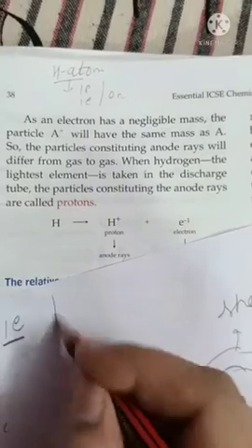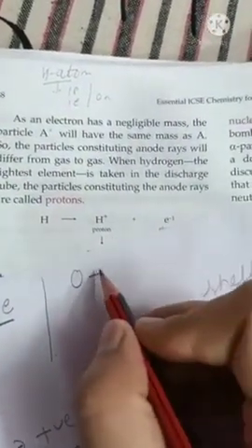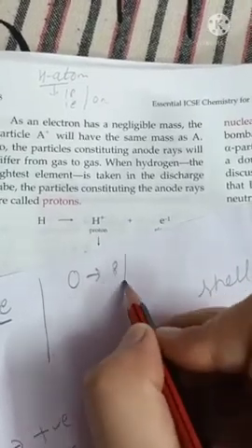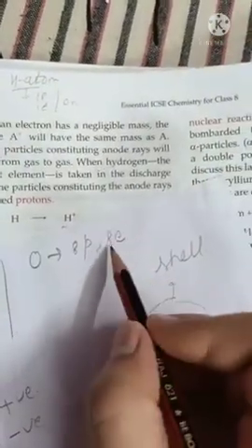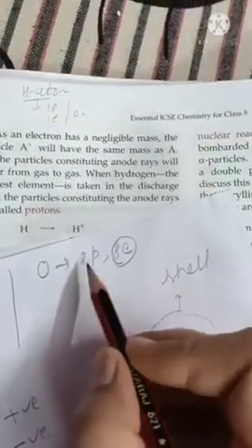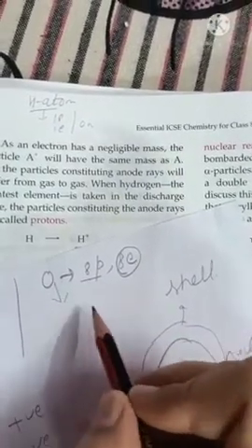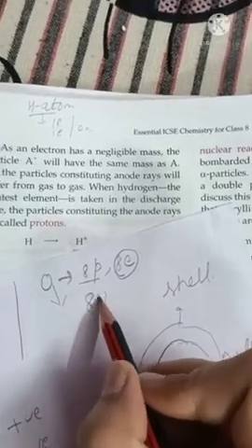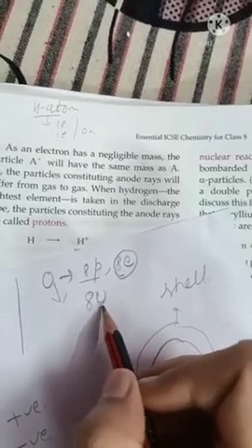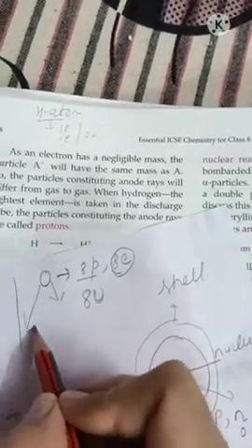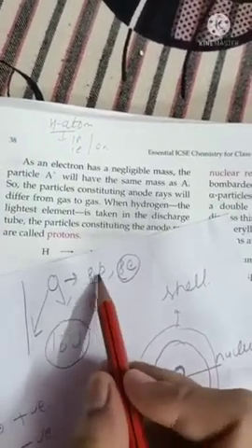But if we take example of another atoms like oxygen, oxygen having 8 protons and 8 electrons. Now beta, mass of electrons again negligible. Mass of proton is there only. So it is expected that mass of oxygen will be 8 unit. For one proton having 1 unit, so 8 protons will have 8 unit. But actual mass of oxygen coming 16 unit. 16 unit means double of proton.